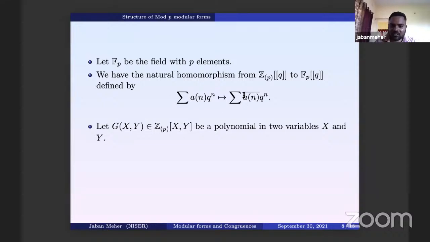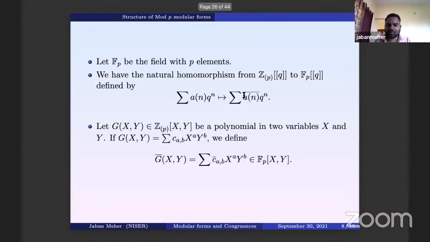Again, we'll see this. And G(x,y), suppose this is a polynomial in two variables x and y with coefficients in Z_P. It will be clear why I am defining all this. For a modular form, if a q-series is given, this is the reduction.